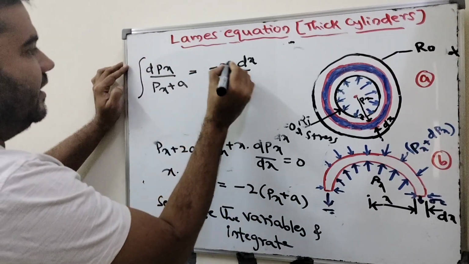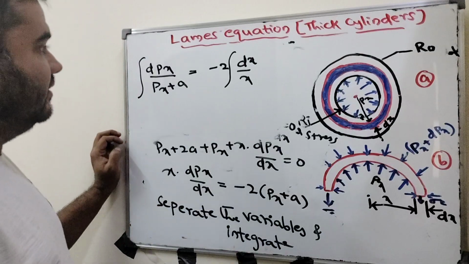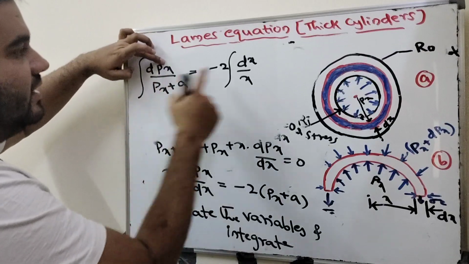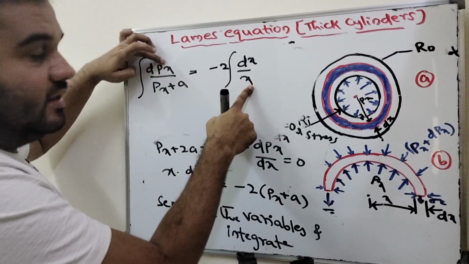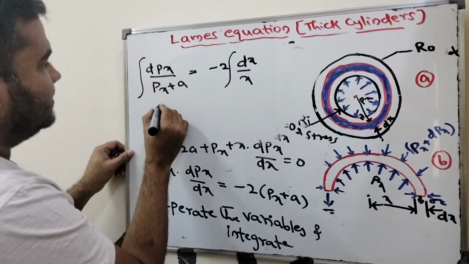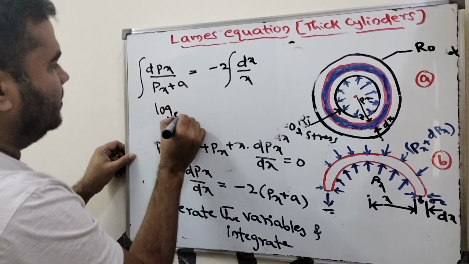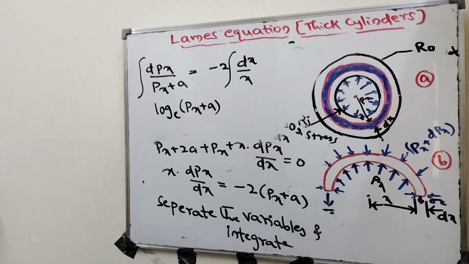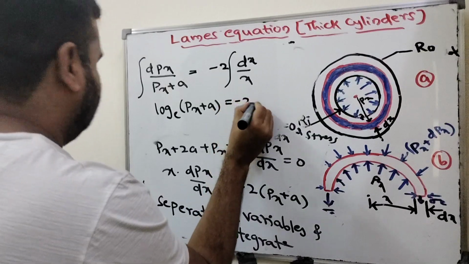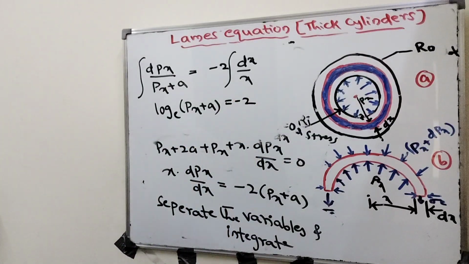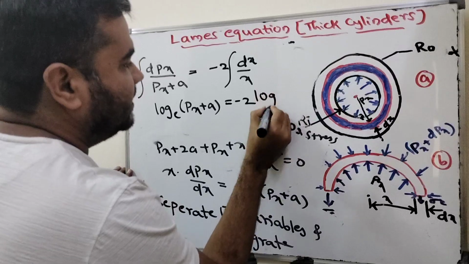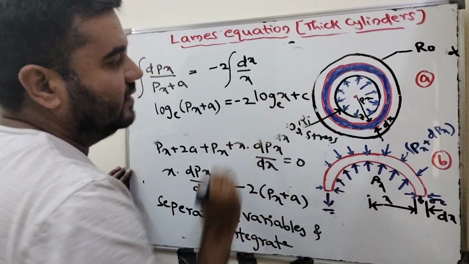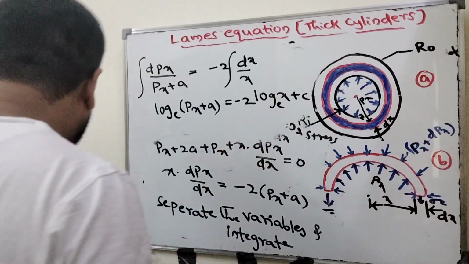This is integration on both sides. How will we get this? Because p_x with respect to p_x, and dx with respect to x. Now what do we get from this one? Log to the base e, right? Log to the base e of (p_x plus a) equal to minus 2 into log to the base e x plus c, where c is the integration constant.